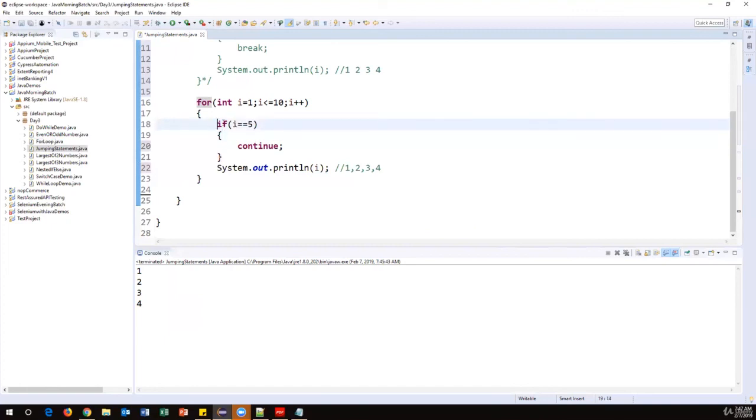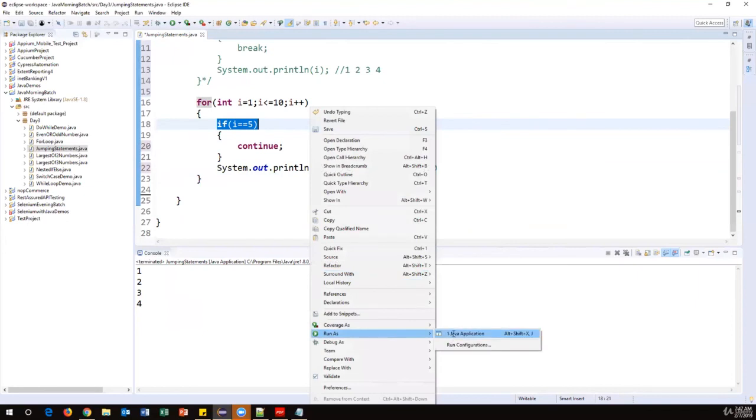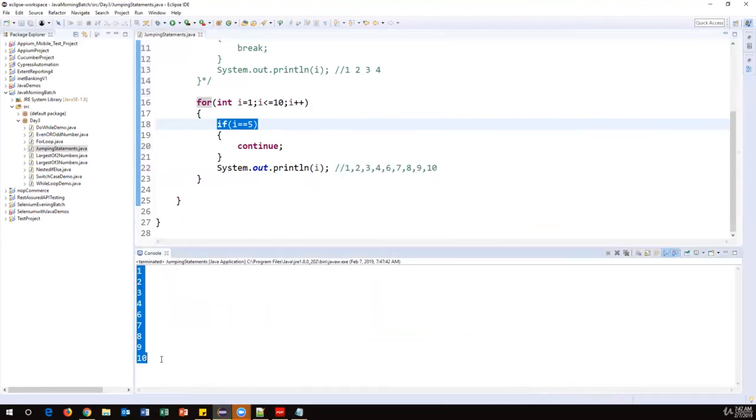But as soon as I value becomes 5, I'm saying continue, which means it will jump to the next level. It will not print this 5 here, and it will go to the next level, and the next value is 6. So this condition is false, and then it will start continuing with 6, 7, 8, 9, and 10. So this is how continue works. Continue is basically skipping this value. So let me run this code, and it will print 1 to 10, but 5 is skipped here.